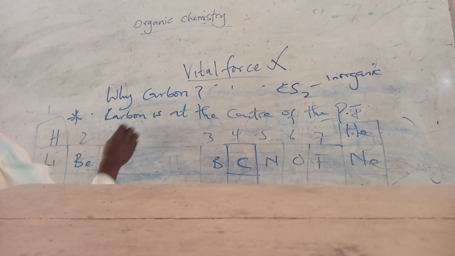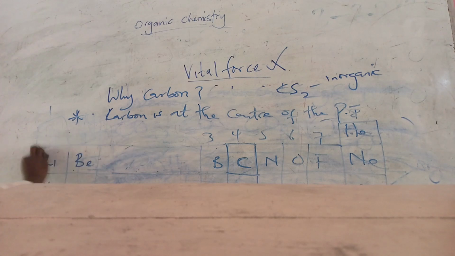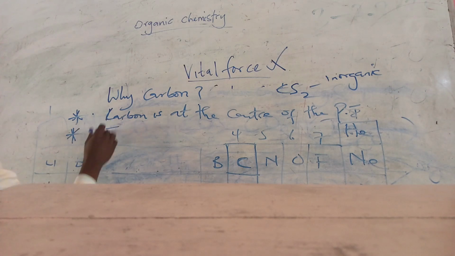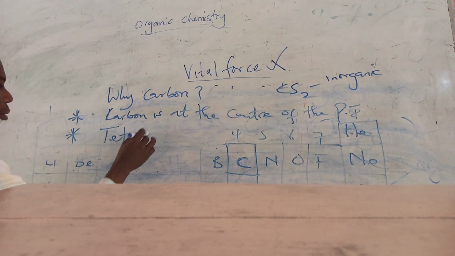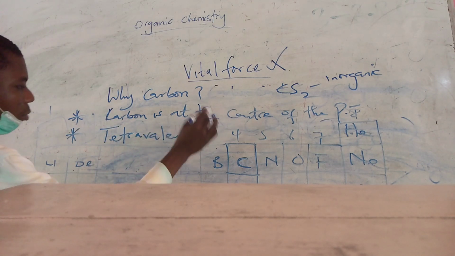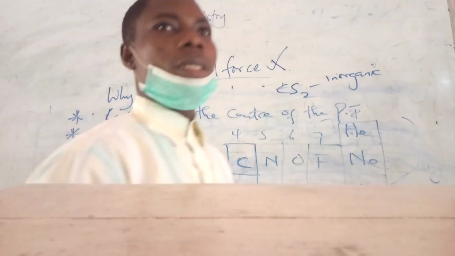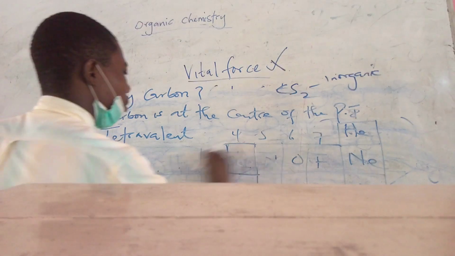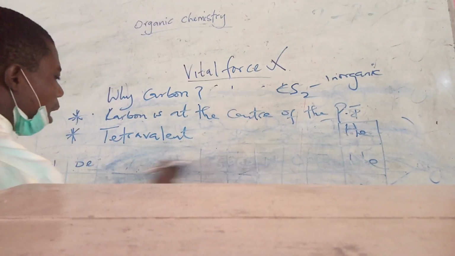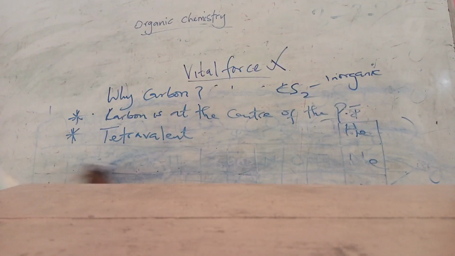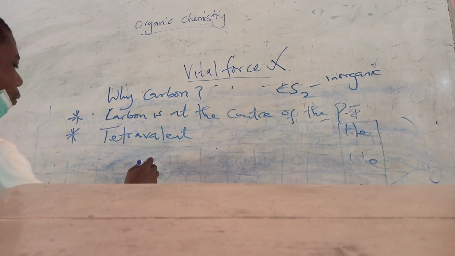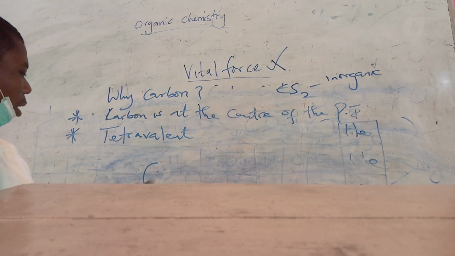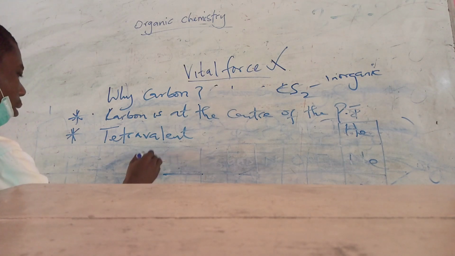Another point is that carbon is tetravalent. Tetravalent is actually gotten from the fact that carbon has 4 valency.